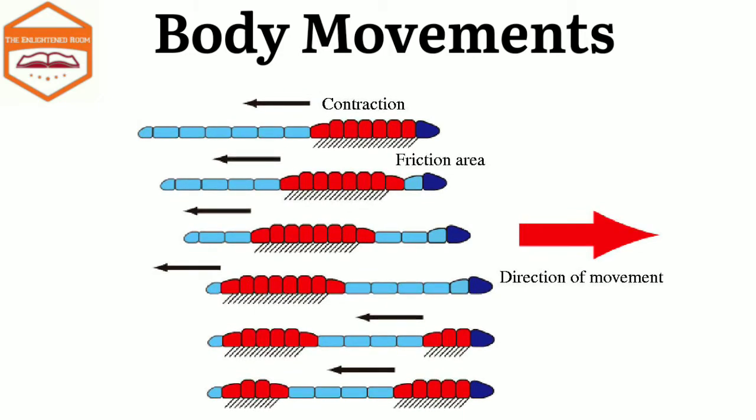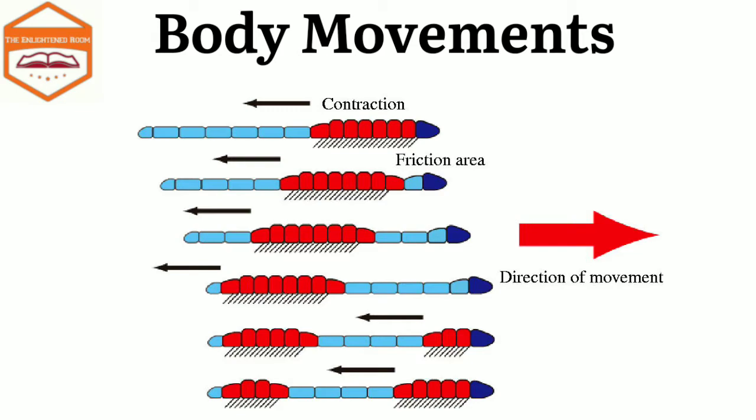Now let's discuss locomotion in animals. First we will discuss the earthworm. An earthworm has a long cylindrical body, as you can see in the picture, and it is made of many rings or segments joined end to end. It has a liquid skeleton which helps in maintenance of body shape.